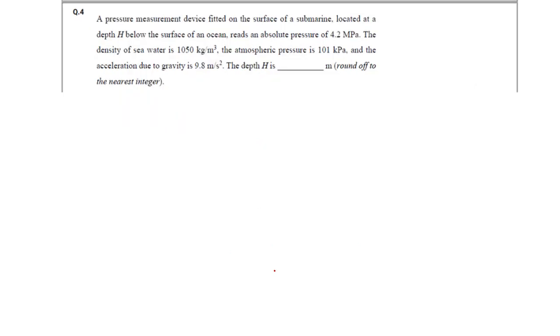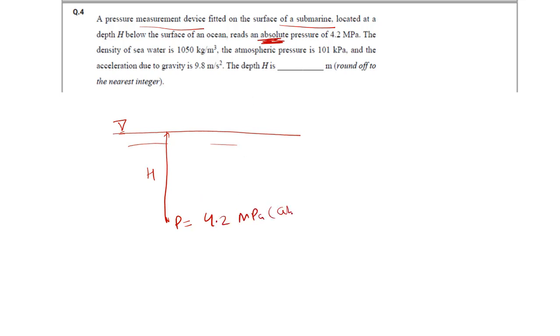Let us move to the next question. It is a pressure measurement device fitted on the surface of a submarine, located in water at depth h. The absolute pressure here, you have to mark it down, is 4.2 megapascal. Absolute means P atm plus rho g h.